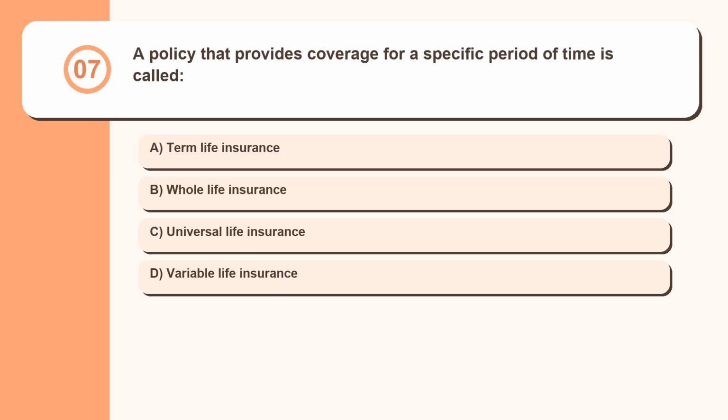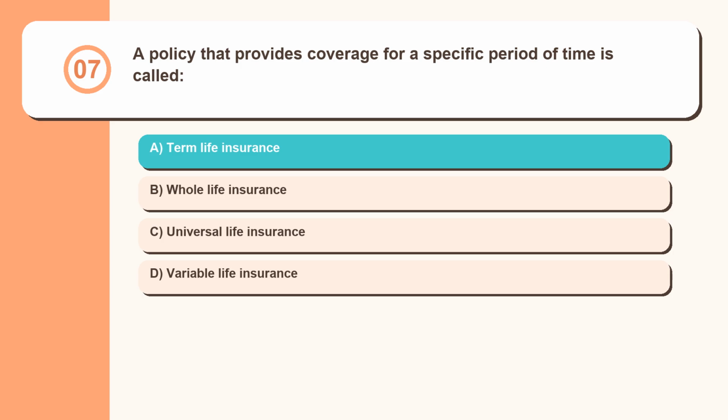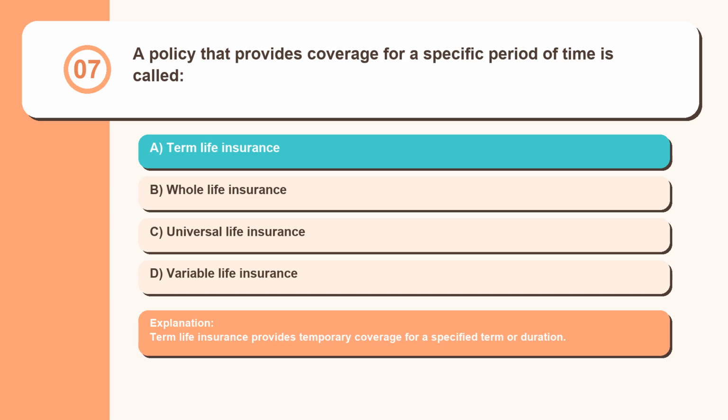Question 7. A policy that provides coverage for a specific period of time is called: term life insurance, whole life insurance, universal life insurance, variable life insurance. Term life insurance provides temporary coverage for a specified term or duration.